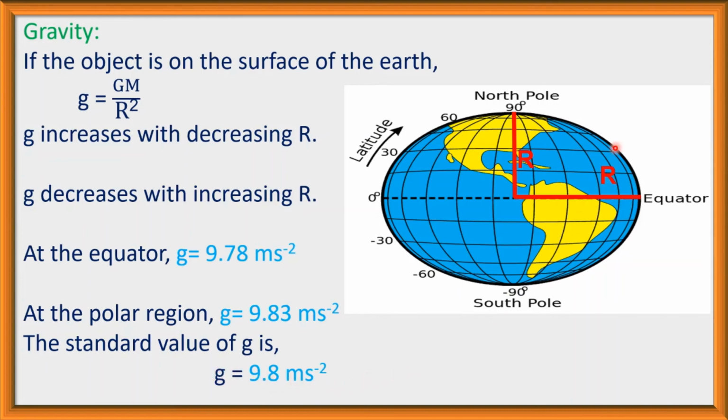So at the polar region the radius is minimum and g is maximum. At the equator the radius is maximum and g is minimum. If we move from the equator to the pole, then the value of g will be increased and at the pole g will be maximum. If we move from the pole to the equator, then the value of g will be decreased, and at this point it will be minimum.